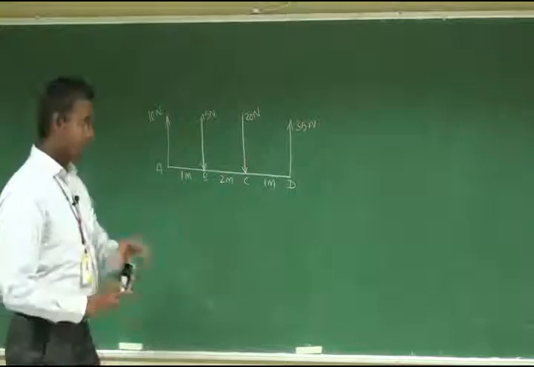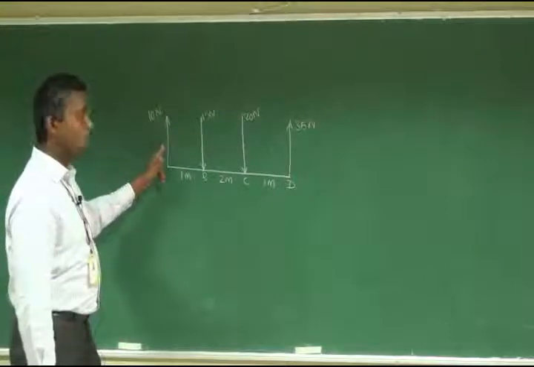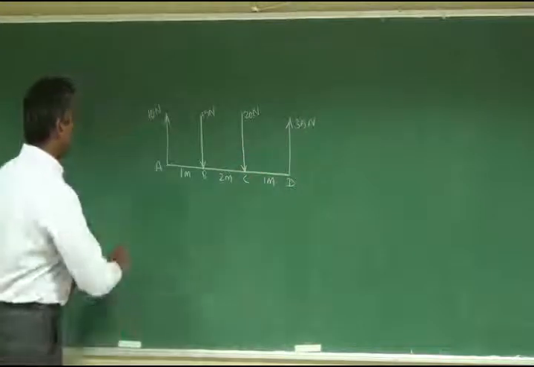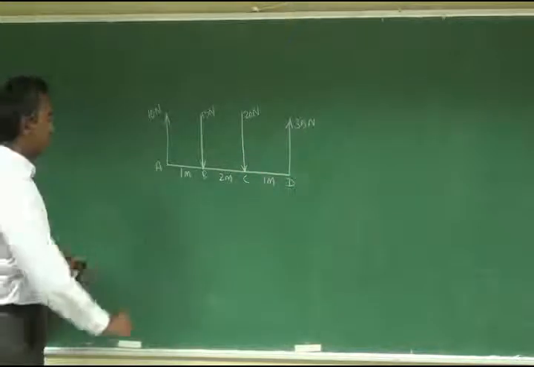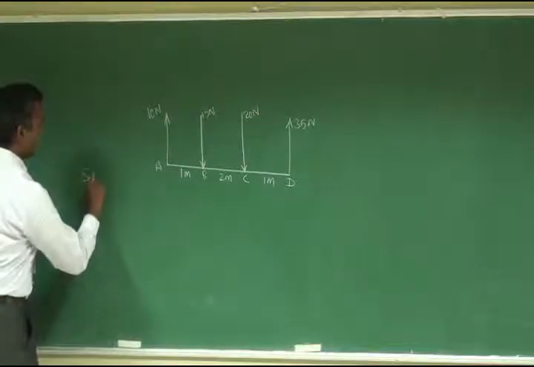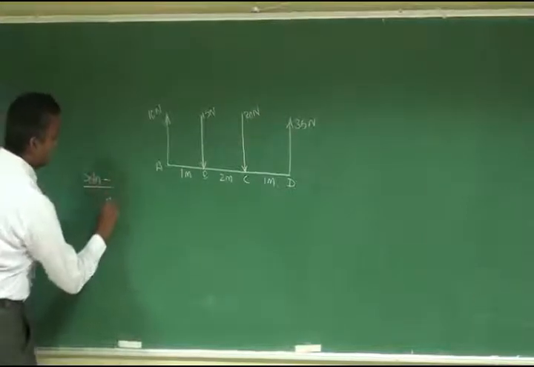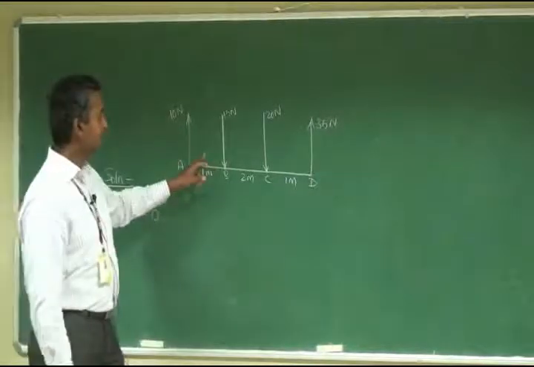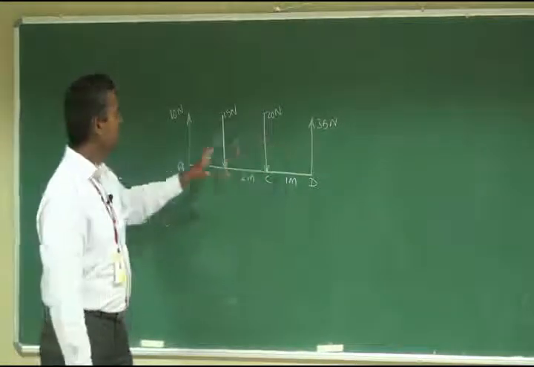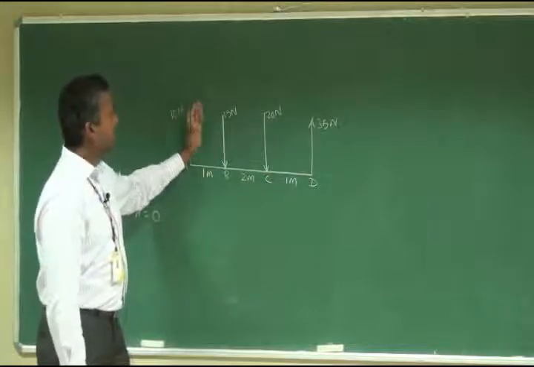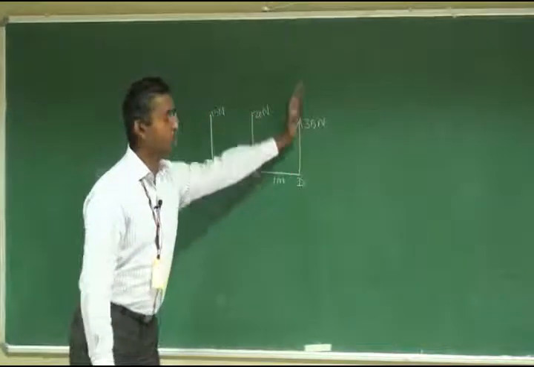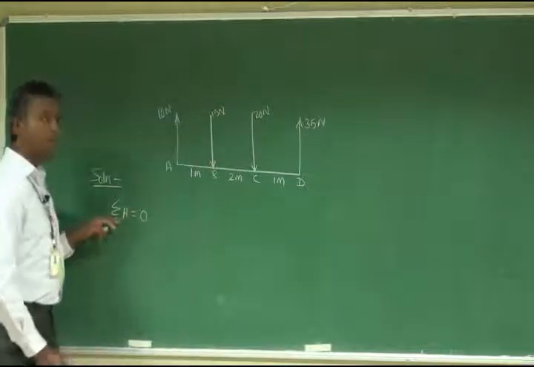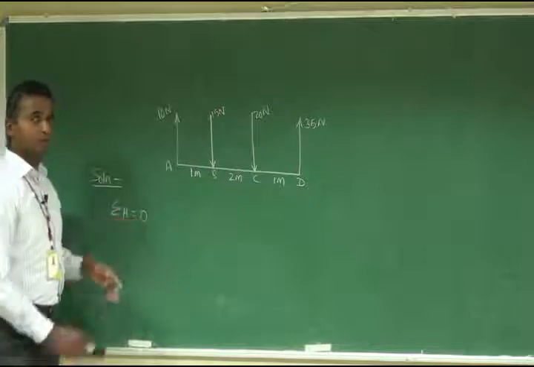Now how many forces are acting in the given system? 1, 2, 3 and 4. There are 4 forces, and we are going to apply the same method for calculating the resultant. Is there any horizontal force acting in the given system? No, because this force is vertical positive, this is vertical negative, vertical positive. So sigma H, the summation of all the horizontal components, is equal to 0.